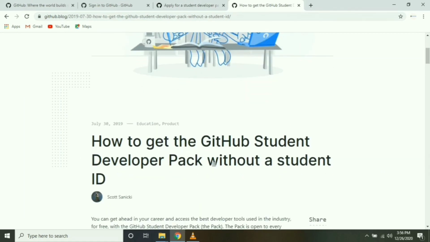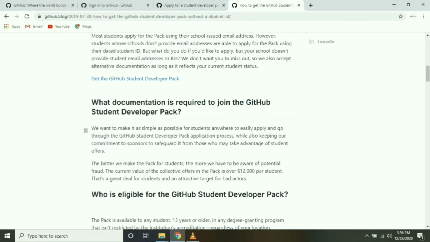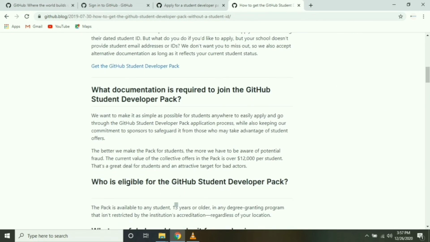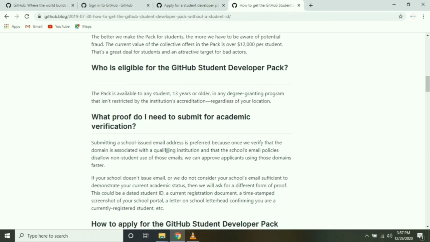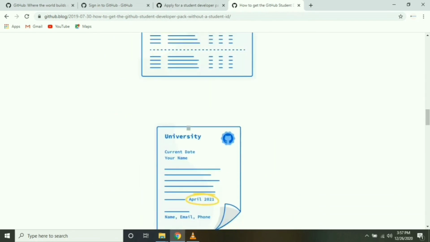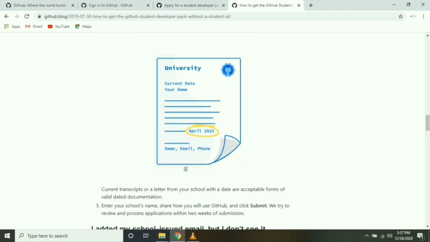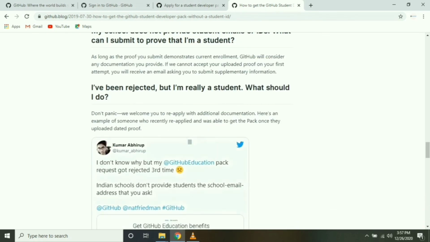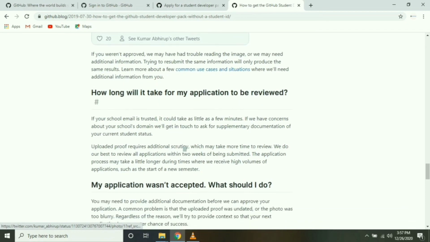You can see here how to get the GitHub Student Developer Pack without a student ID, what documentation is required, who is eligible, what proof is needed to apply, how to submit your application with the date, and many more inquiries available on the GitHub blog site.